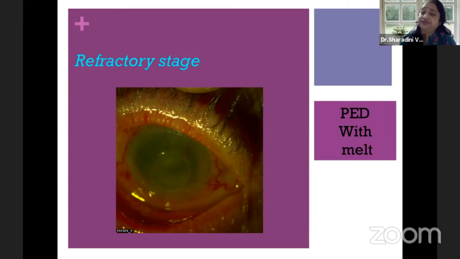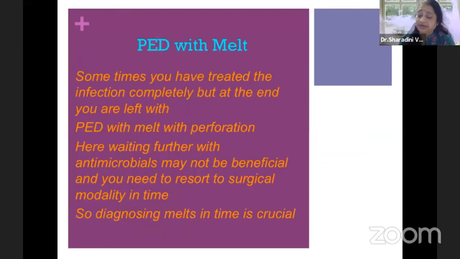We have to reduce the antimicrobial, add on other therapy, and, if required, do surgical intervention in time to save the eye. So this is very important in infective keratitis: when to start steroid, how frequently, when to reduce, when to add another therapy, and when to surgically intervene. This can be done very well on a clinical basis.